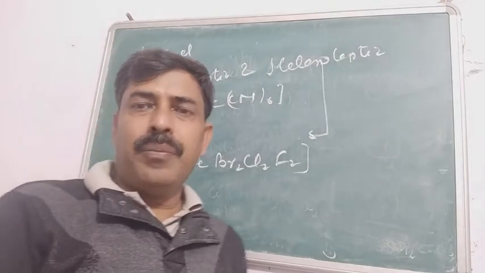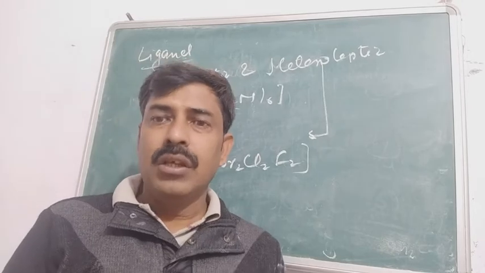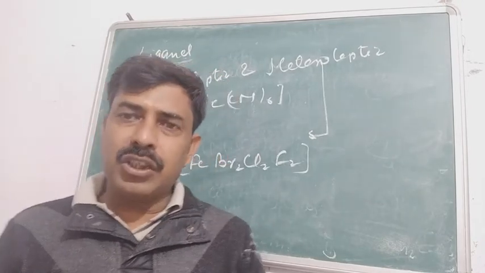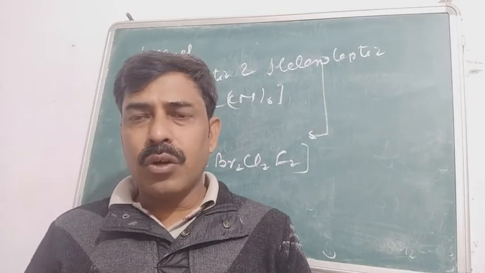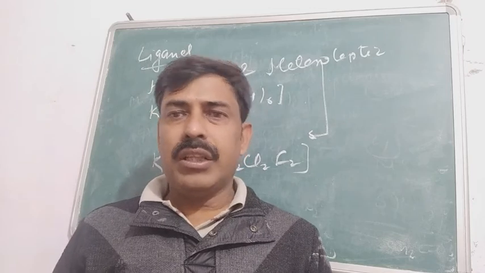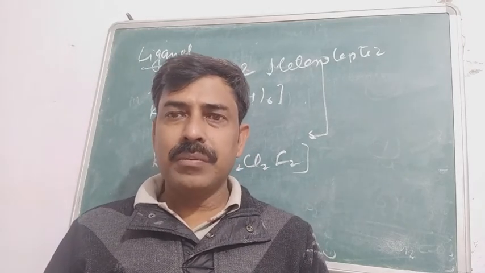Some other terms are the coordination number, which we have already discussed. Oxidation number, I think in class 11 we have already discussed the oxidation number, so we are not going to discuss it again. Next one is the polyhedral shape of the molecule and the coordination sphere.